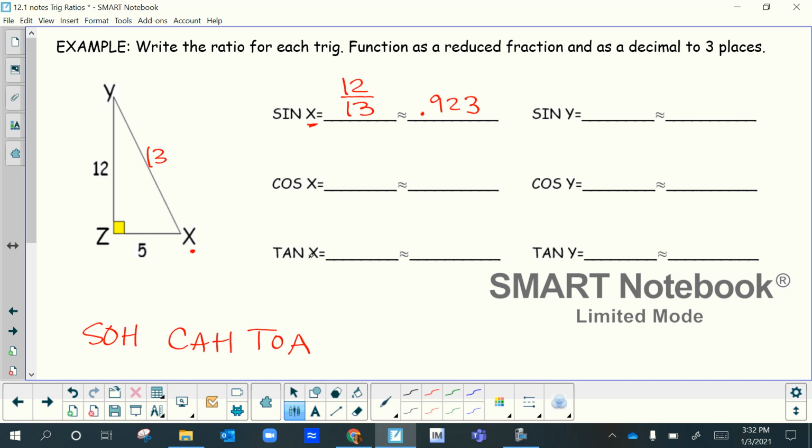All of these are x, so I'm going to focus and do this first column first. I'll do the second column second. So this is cosine of x. So remember, cosine is adjacent over hypotenuse, adjacent 5 over 13. So 5 over 13. And 5 divided by 13 is 0.3846.